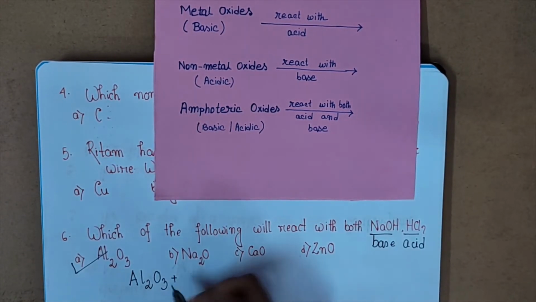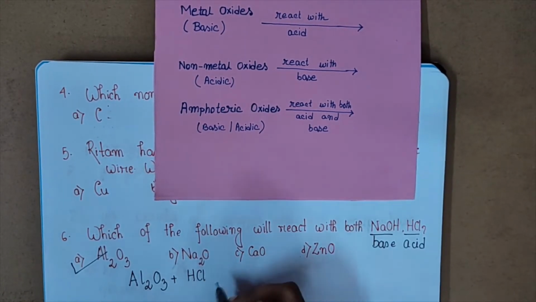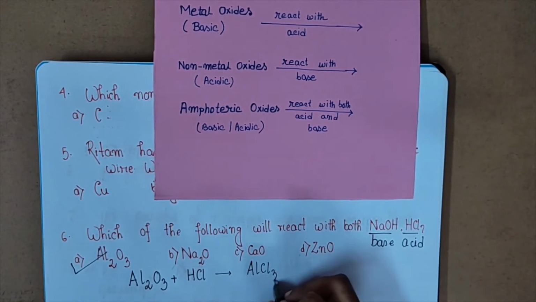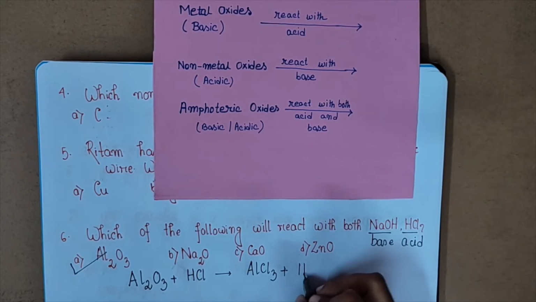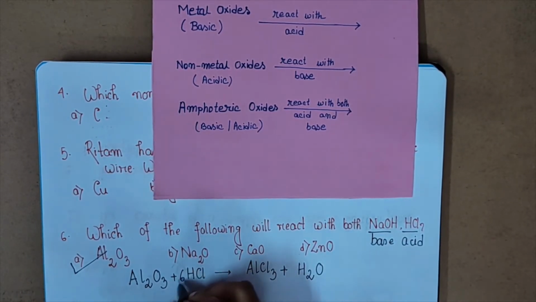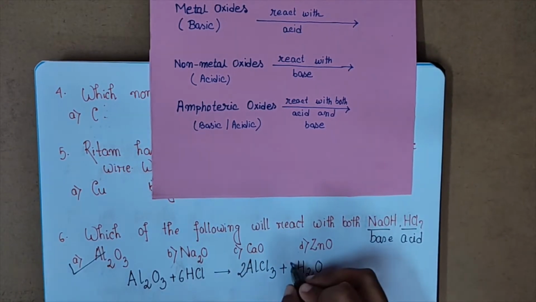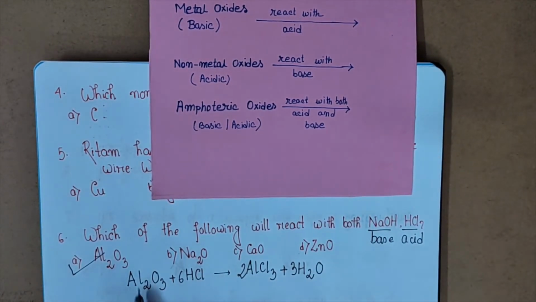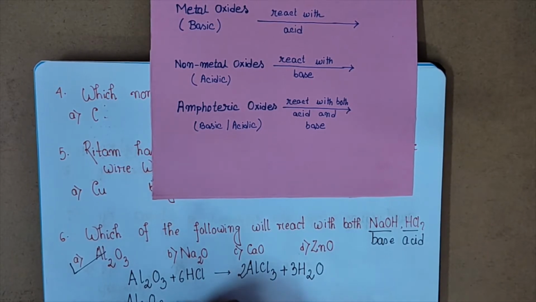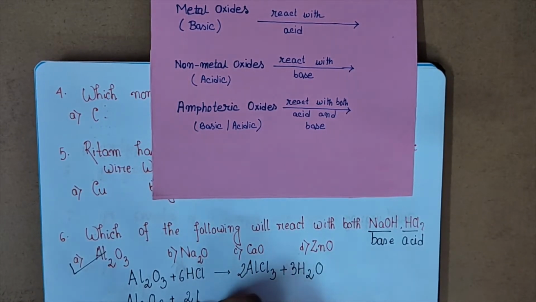Al2O3 plus HCl. Okay, it will react to form aluminium chloride, AlCl3, plus H2O. Understand? I am balancing this equation. So now this is the balanced equation. So this is the reaction of aluminium oxide with HCl. Okay, and in another reaction, aluminium oxide will react with NaOH.